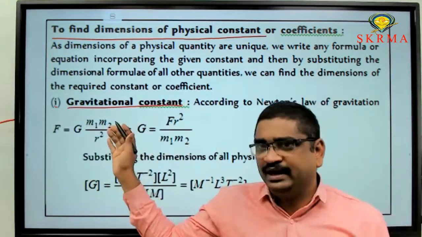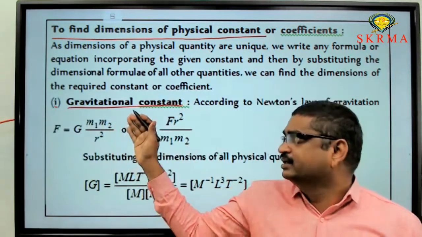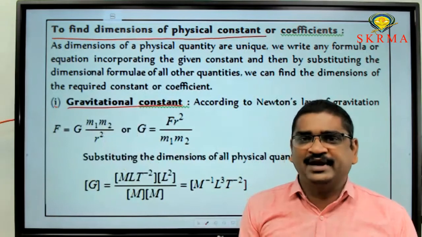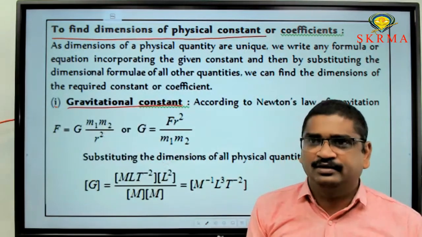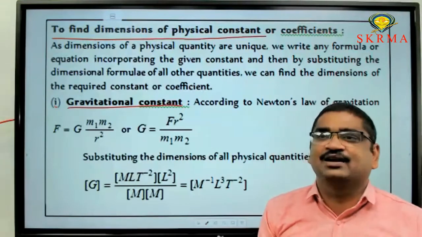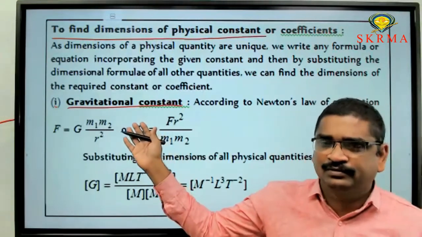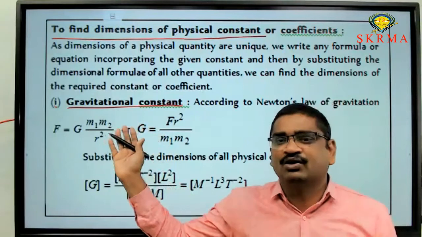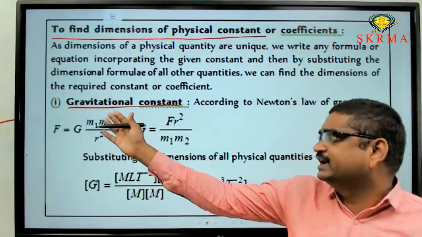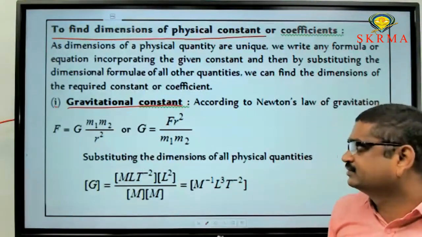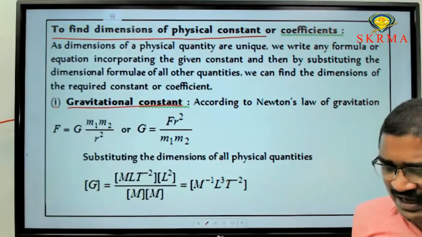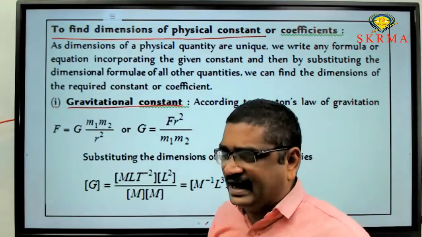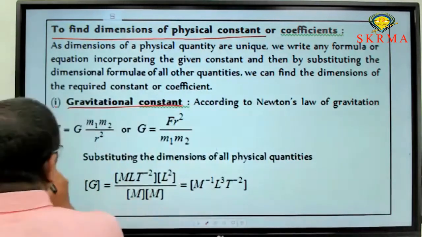I am giving one example. Just identify the dimensions or unit of the gravitational constant. A physical constant like the gravitational constant has a constant value, so we call it the gravitational constant. Now, what is the relation between force and the gravitational constant?